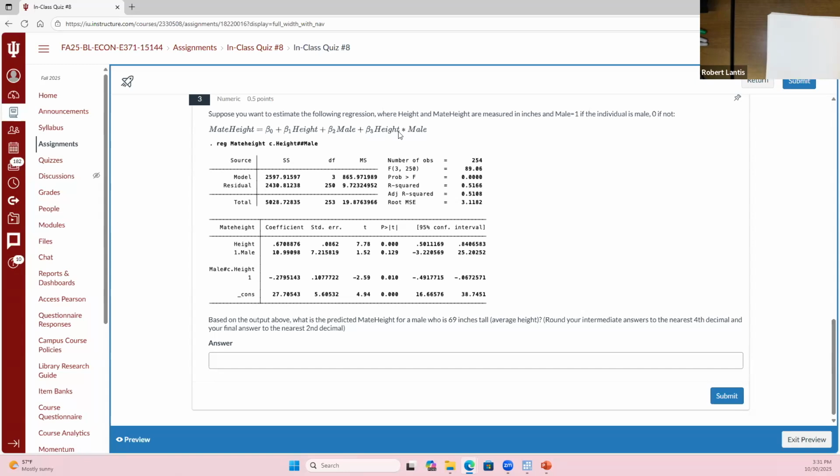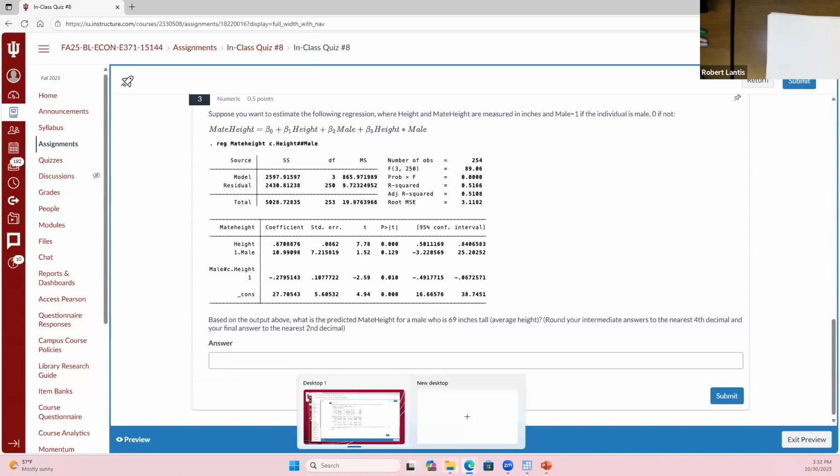What will get added into my prediction from the interaction term? Well, beta 3, for a male, that would be 1. Height would be 69. So all I would do is take beta 3, multiply that by 69 times 1. So it's just like we were making predictions before. We're taking these hypothetical values for our x variables. Here it was just 1 and 69. And that's just a matter of plugging those values in to come up with our prediction. So it looks just like what we were doing before. It's just that I don't just have a coefficient times a variable. I have a coefficient times that variable times another variable, right?